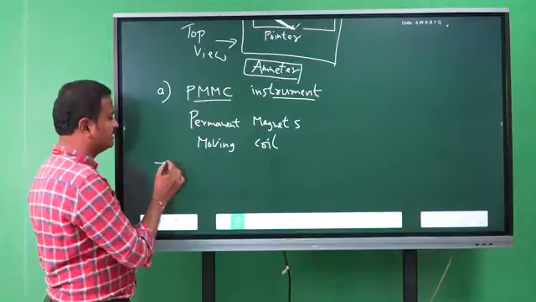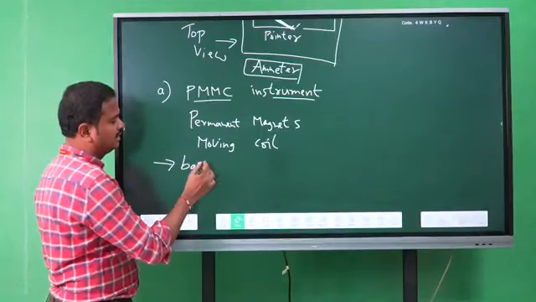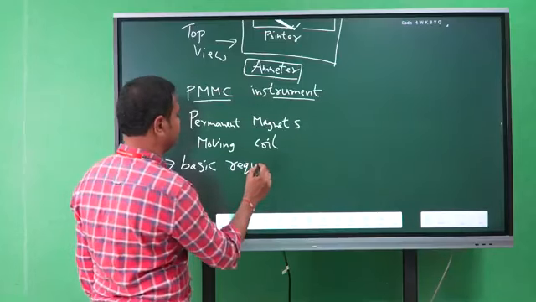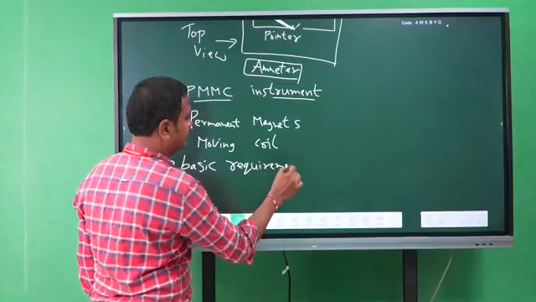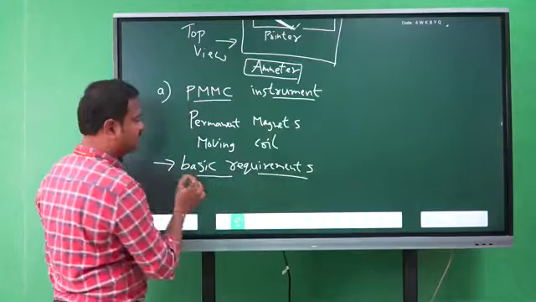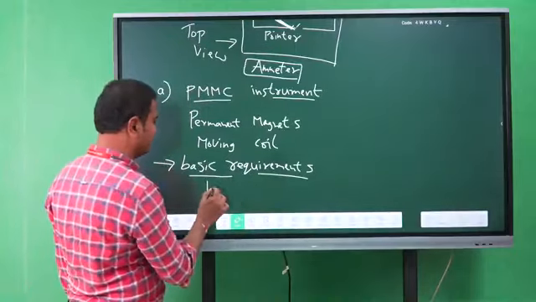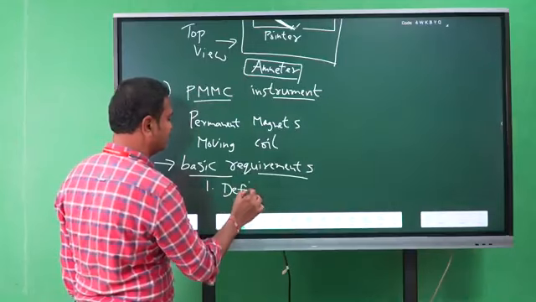Basically indicating instruments require 3 systems mainly. The basic requirements to construct an indicating instrument are: first one is the deflecting system.